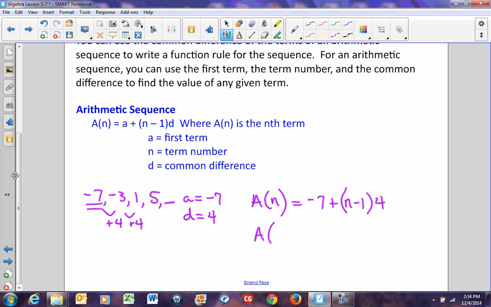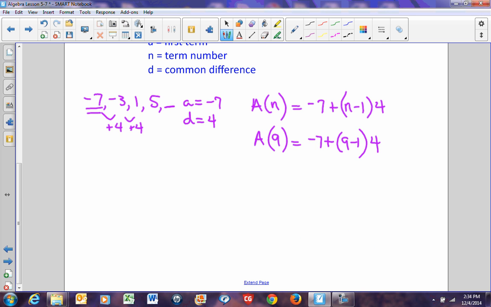Because if I was going to look for the 9th term, I'm looking for a of 9. N becomes 9. That's going to be -7 plus 9 minus 1 times 4. So if I was to plug that in, that's going to be -7 plus 9 minus 1 is 8 times 4.